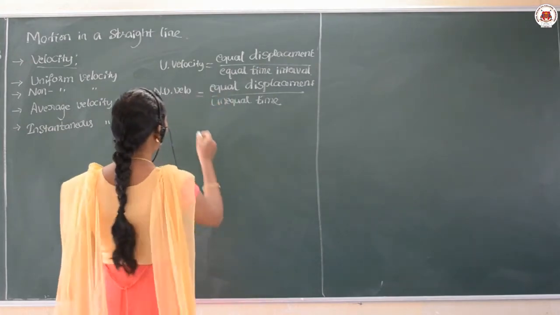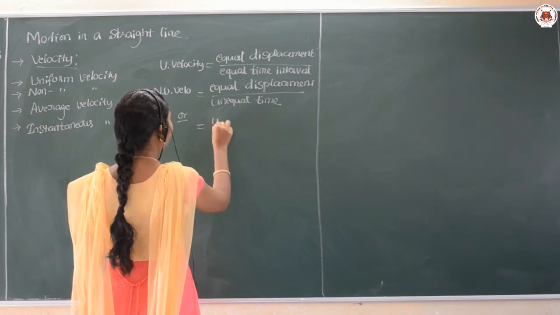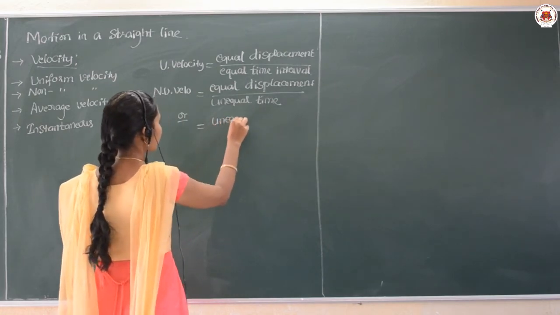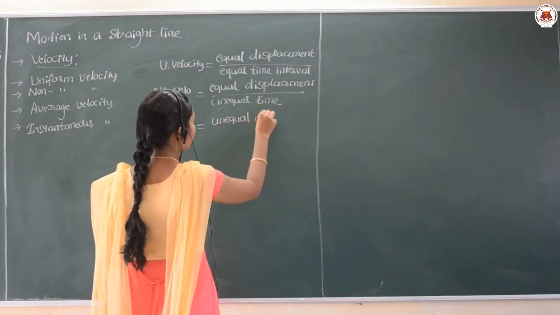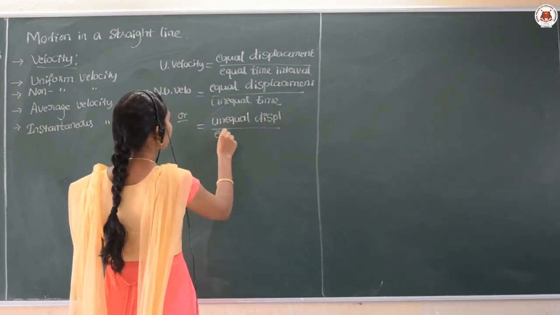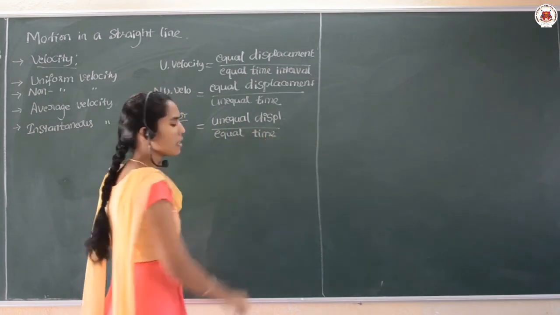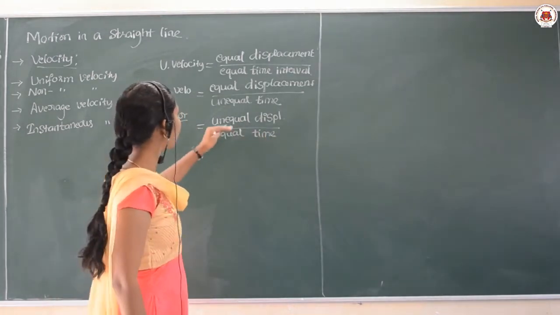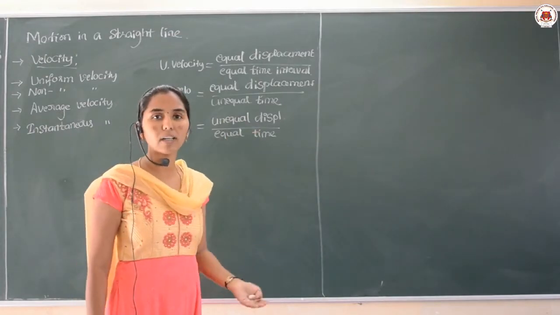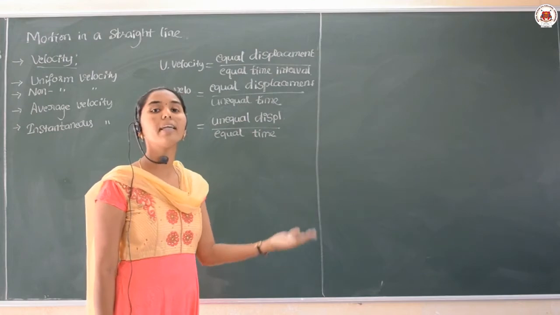Or it can also be given as unequal displacement covered in equal intervals of time. So here also, maybe the displacement covered is unequal, but the time taken will be equal.